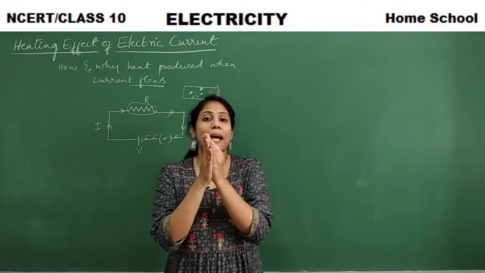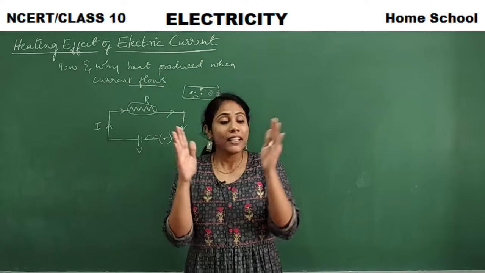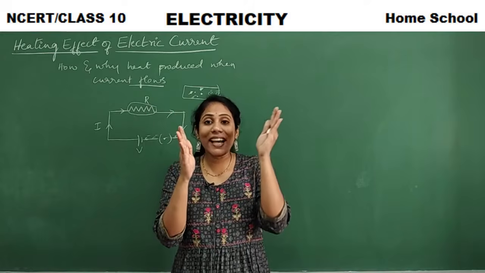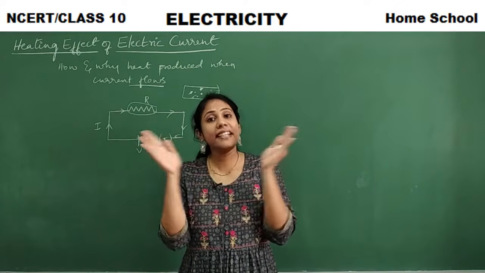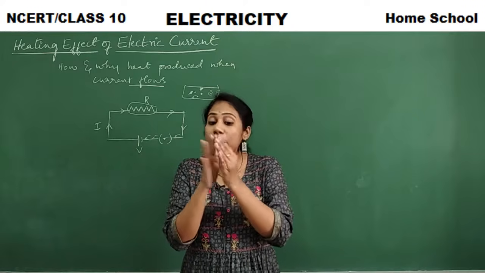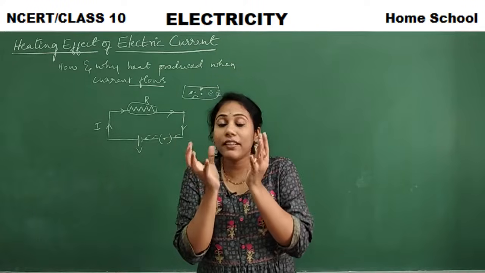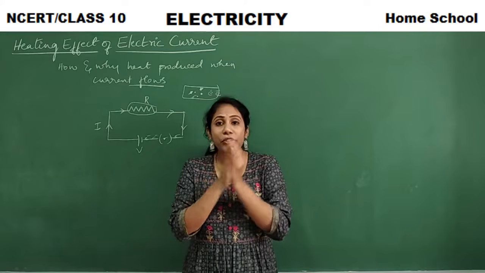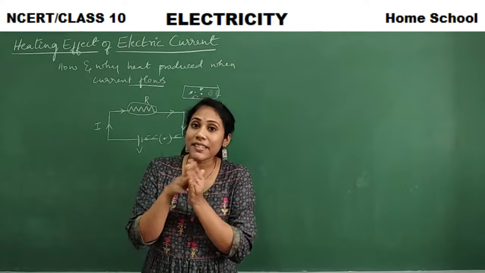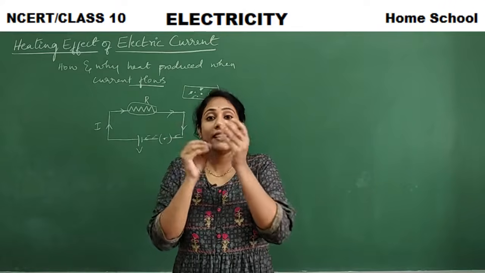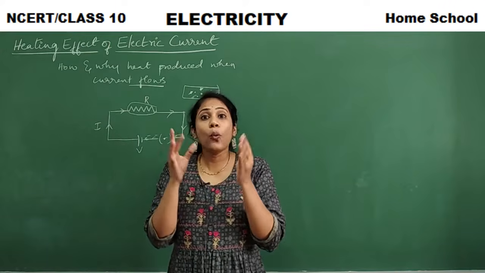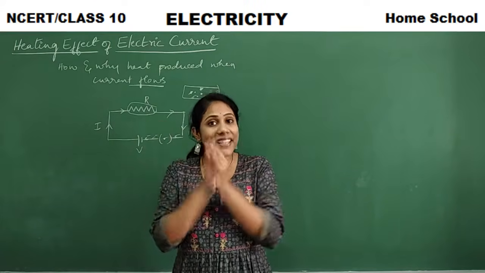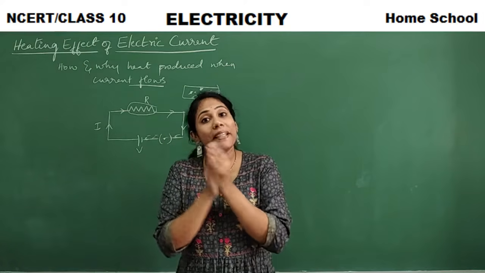Say for example, when I clap my hands, what do you mean by clapping hands? The two hands are undergoing collision, right? I am colliding one hand with another. When I continuously clap, what would you observe? You would observe the heat generated between my hands, right? And the same way with rubbing also. So when I rub the hands continuously, what happens? The heat gets produced. You feel the hands getting hot, right? So what is responsible for the production of heat? Collision is responsible. See, when I clap, heat is produced. When I rub, heat is produced.